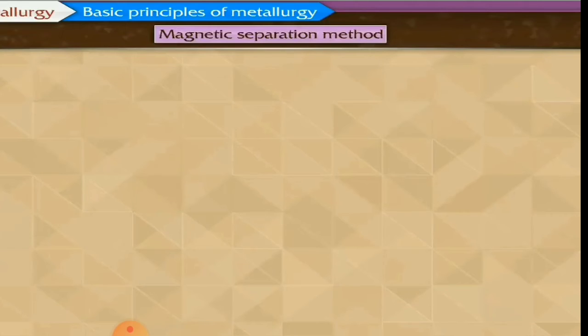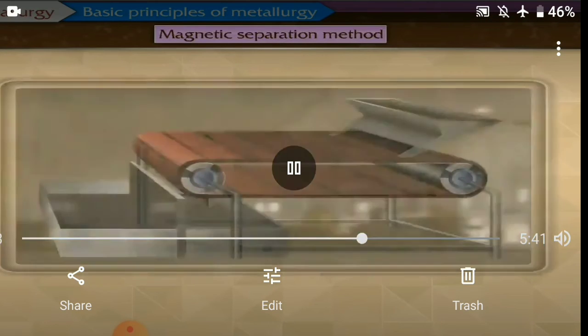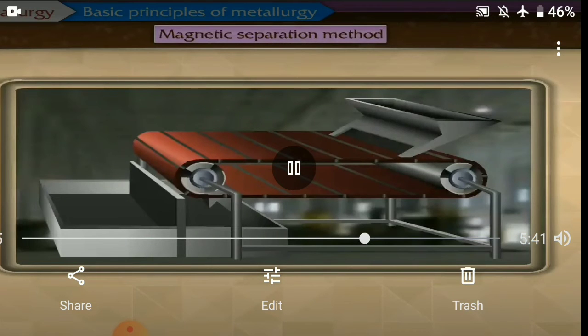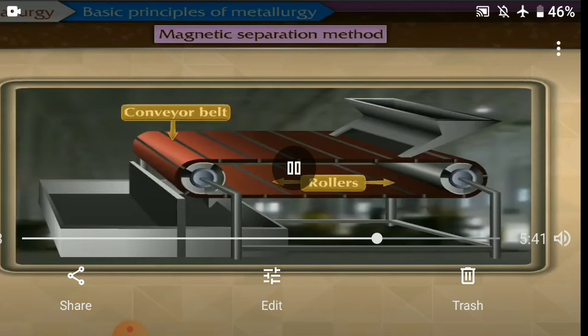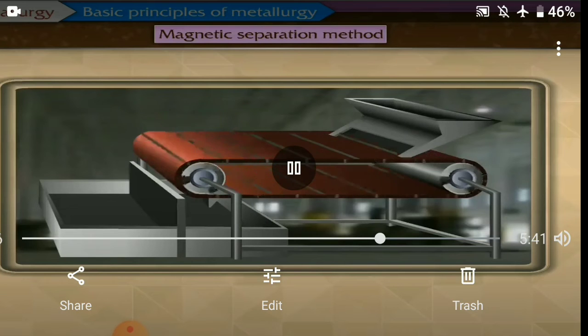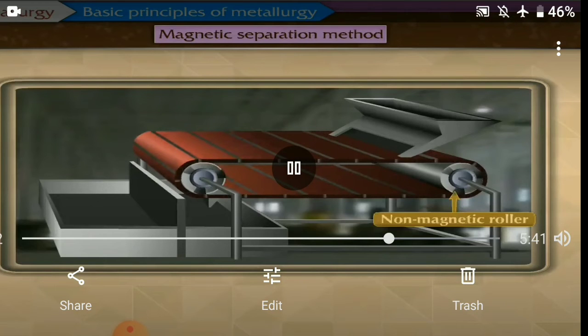Next is the magnetic separation method. On the magnetic belt you will find an electromagnetic machine. There are rollers and conveyor belts. Here the ore lumps are broken down, and the ore is passed on that magnetic roller, on that magnetic belt.